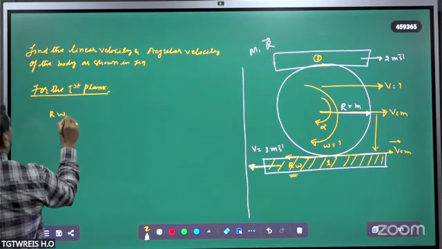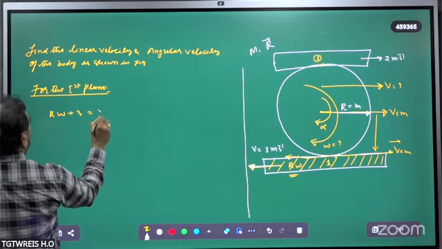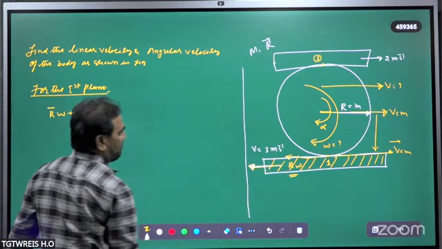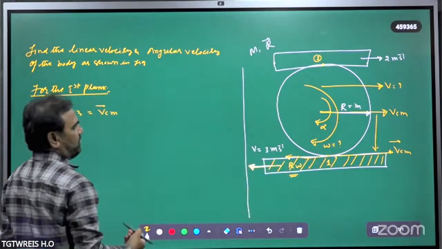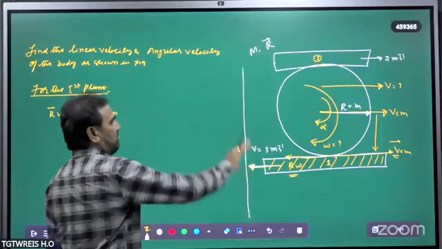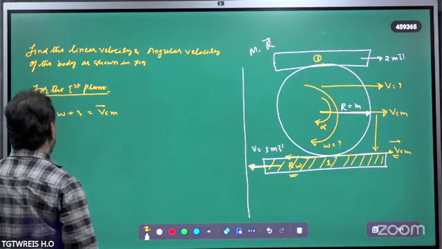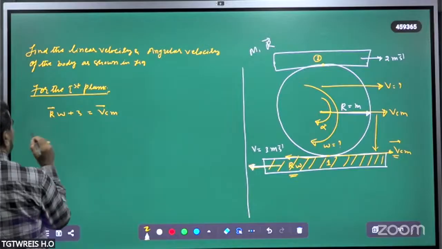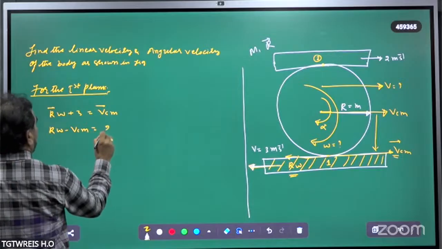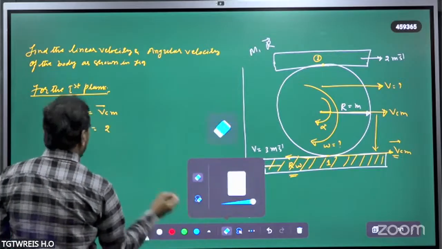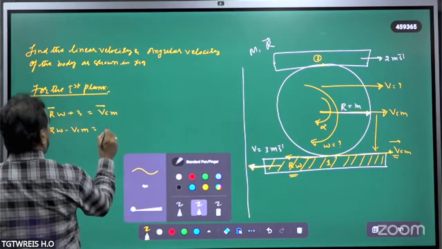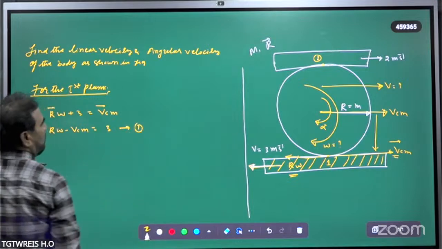R omega plus 3 is equal to VCM, because R omega will act in the downward direction. The velocity of the plank is also moving in the backward direction. The sum of these two values is equal to VCM, because it is rotating between the planks. So from this, R omega minus VCM is equal to 3. Let's take this equation number 1.